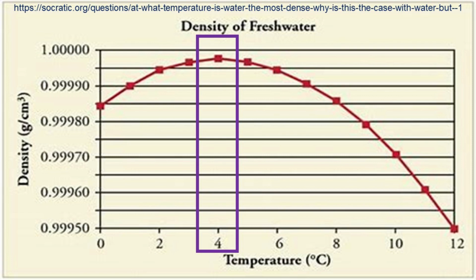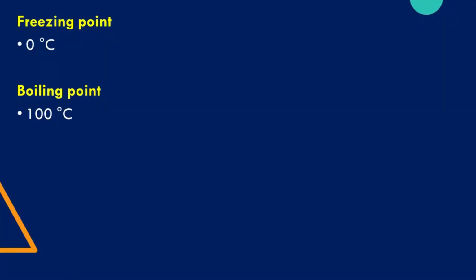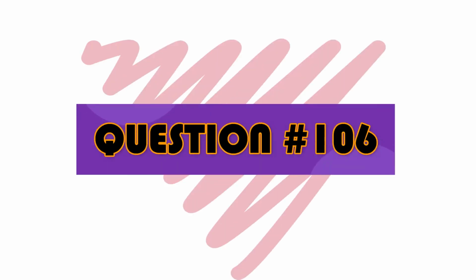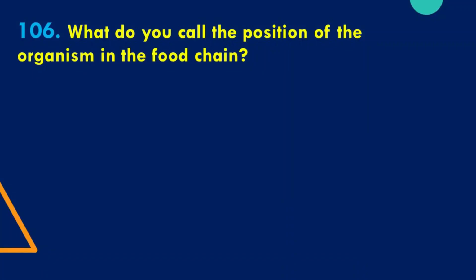Cooling a liquid usually packs the molecules more closely, which increases the density. This means that below 3.98 degrees Celsius, cooling results in the water molecules spacing out, and both the liquid and the solid water below this temperature expand. 0 degrees Celsius is the freezing point of fresh water, while 100 degrees Celsius is the boiling point of fresh water. Question number 106. What do you call the position of the organism in the food chain?